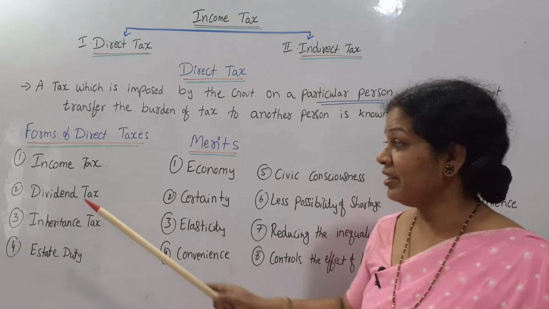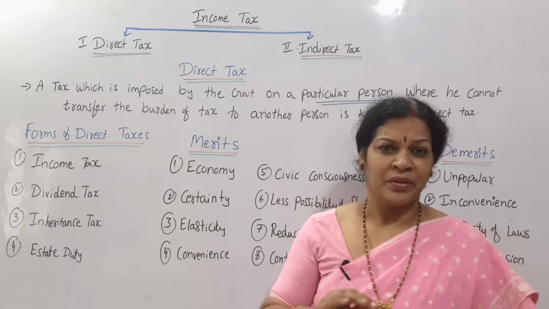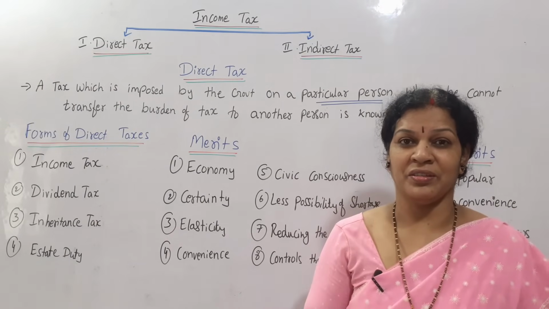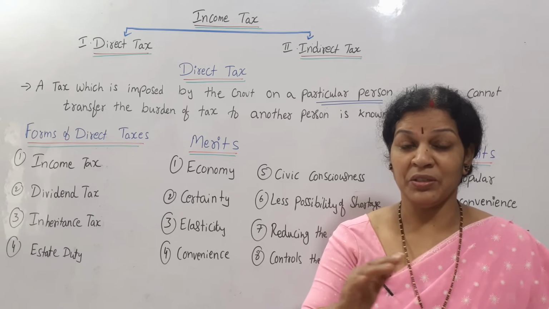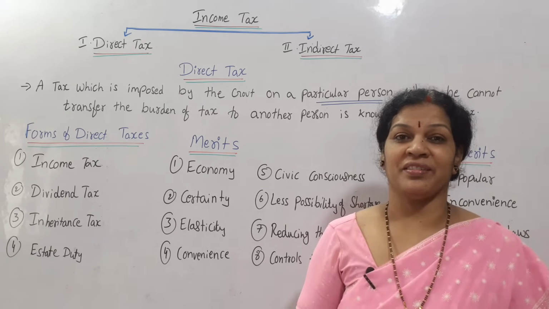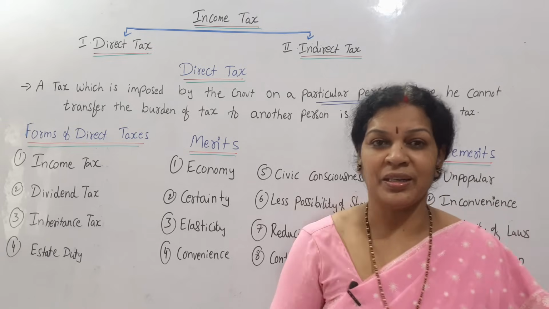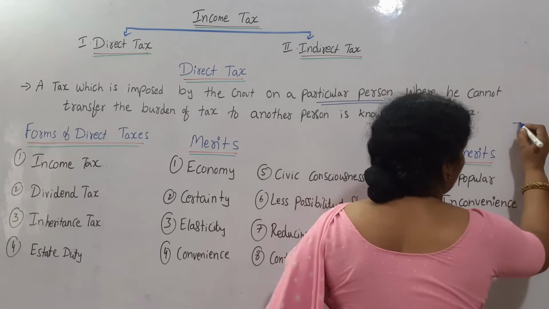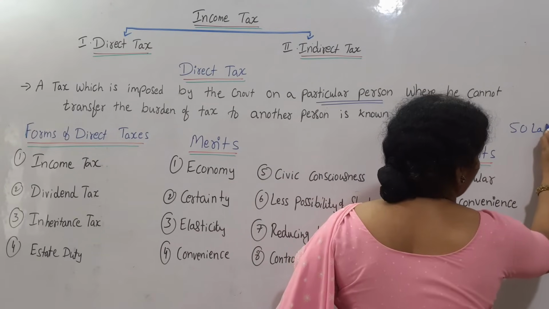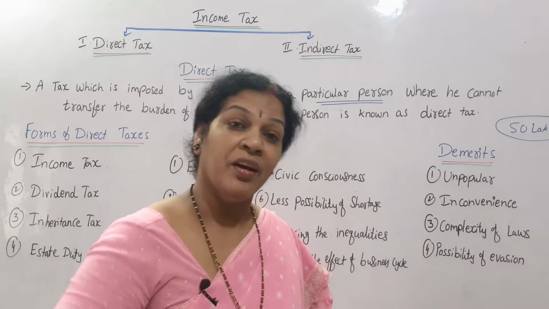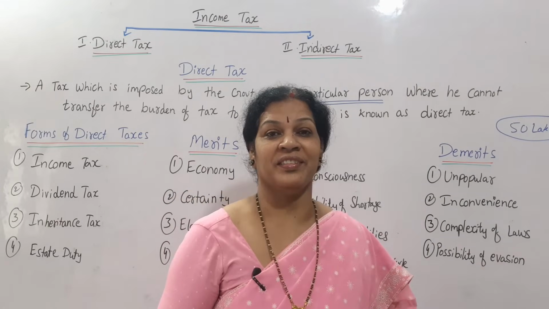Next one is dividend tax. When a company is giving dividend to the shareholders, on that they are supposed to pay the tax. Suppose a company has declared around 50 lakh dividend. On 50 lakh they have to pay the tax.